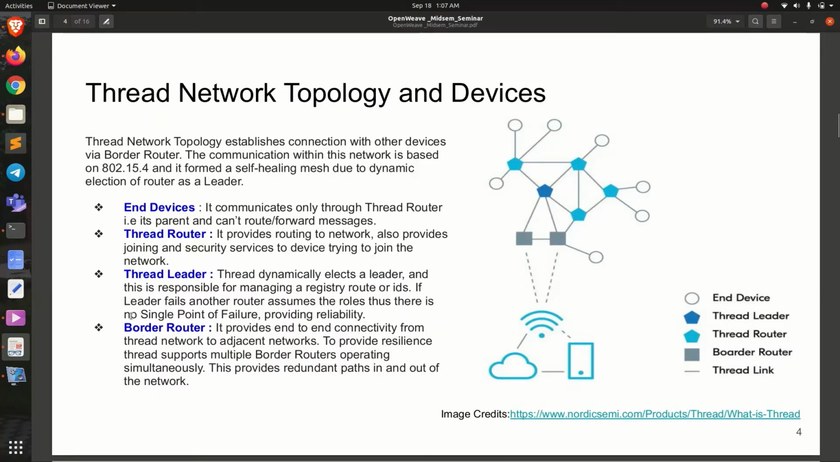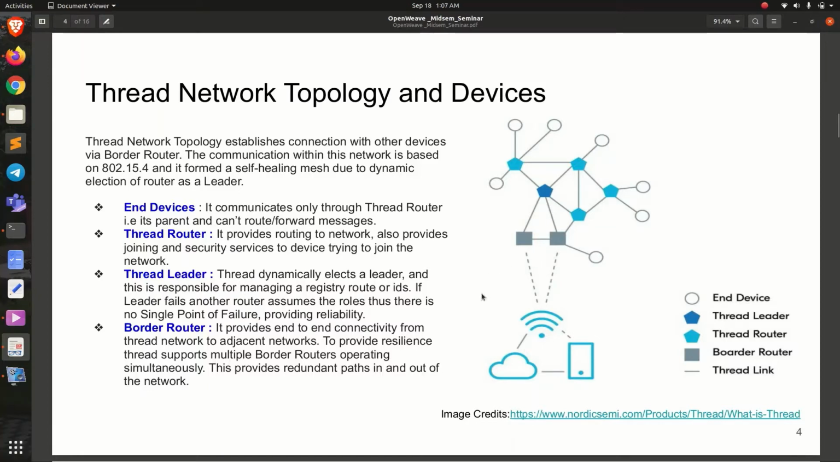One interesting fact is that there's no single point of failure in the Thread network, because if the leader fails, then another router assumes the role, thus providing reliability. This is also called the self-healing feature of Thread. Lastly, the border router is responsible for maintaining end-to-end connectivity from a Thread network to an adjacent network like Wi-Fi, etc. Or putting it simply, it can be assumed as a gate for coming in or going out of the network.